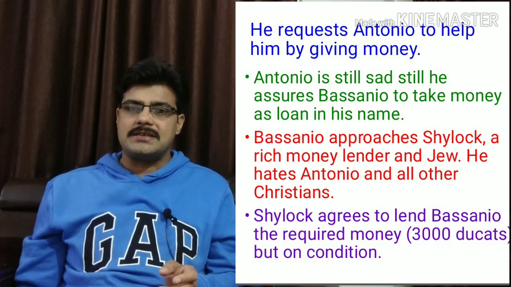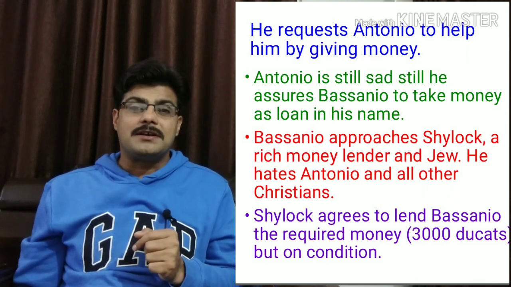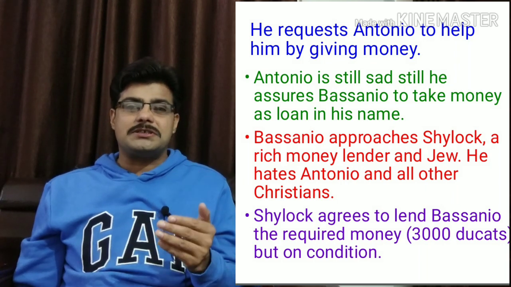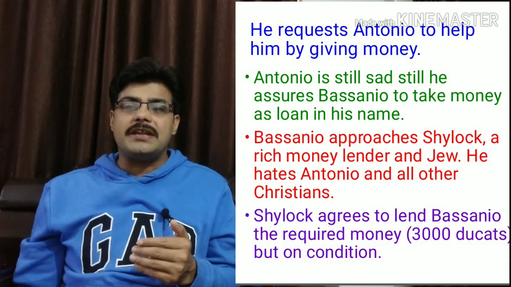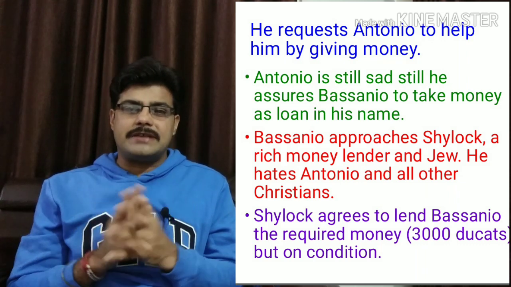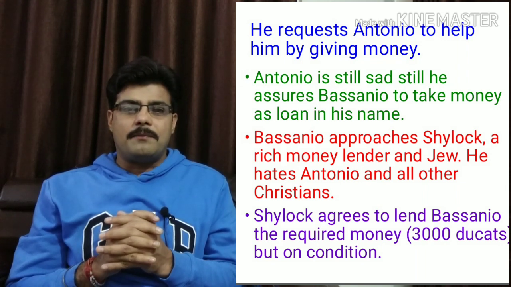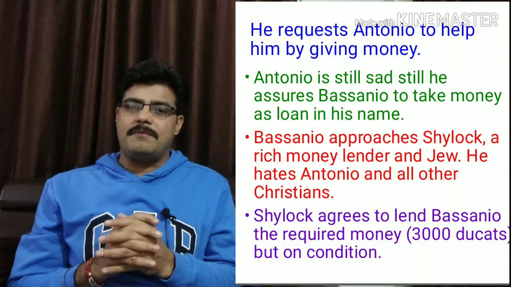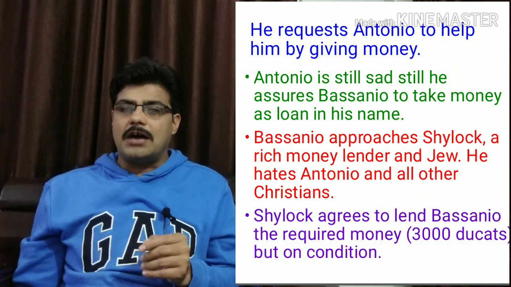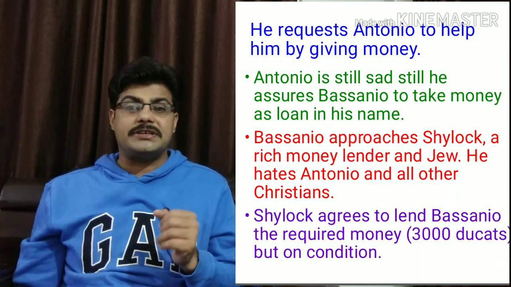Bassanio is restless because there are so many suitors to Portia. She is beautiful as well as rich. Each of the suitors was rich and princely, so he requires 3,000 ducats to set forth for her love pilgrimage to the city of Belmont. Bassanio approaches Shylock, a Jew and a wealthy moneylender who hates Christians.